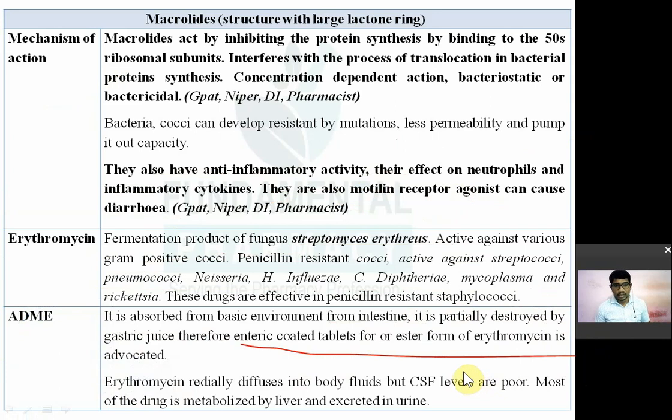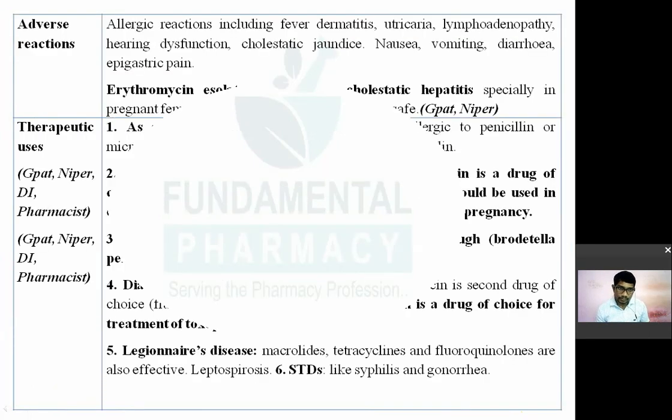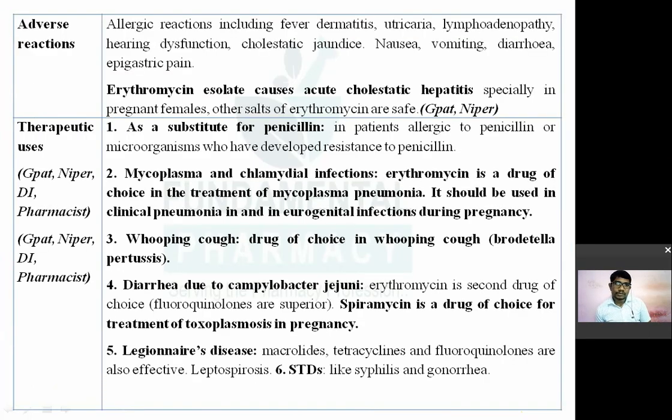Now erythromycin readily diffuses into body fluids but CSF level is poor. It goes into the rest of the body but less into the CSF. Most of the drug is metabolized by the liver and excreted through the kidney. That completes ADME. Now adverse reactions of erythromycin. It can cause allergic reactions, as with most antibiotics, including fever, dermatitis, urticaria.